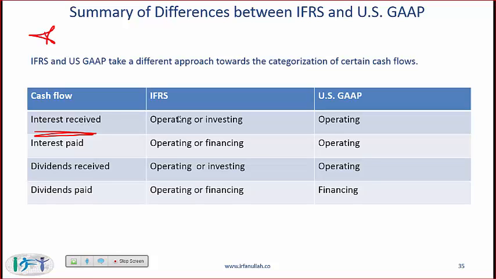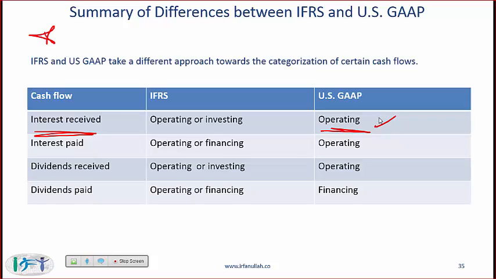Is that money received operating or investing? According to US GAAP, there is no judgment involved. Remember, I alluded to the fact that the US GAAP is more rules oriented. So the rule is that if you bought a bond of another company and you receive interest, that interest is shown as operating. End of story.